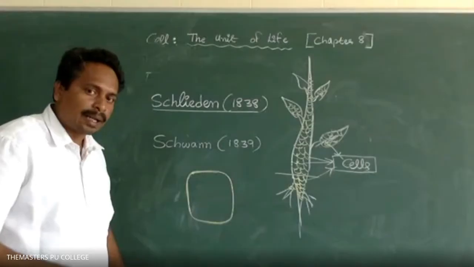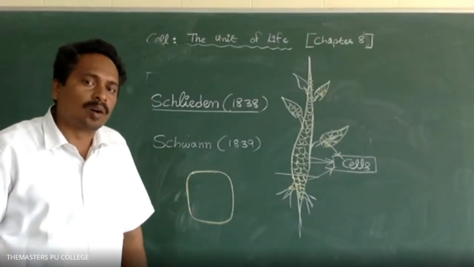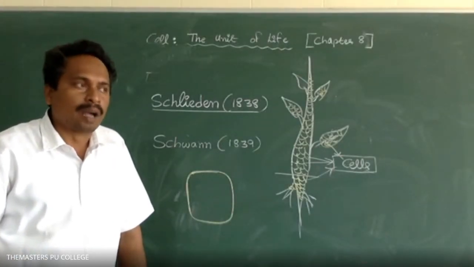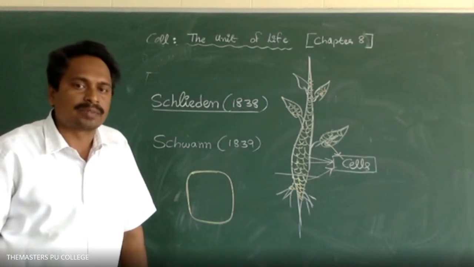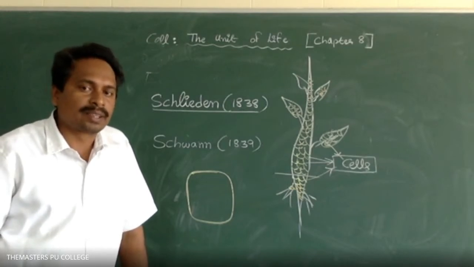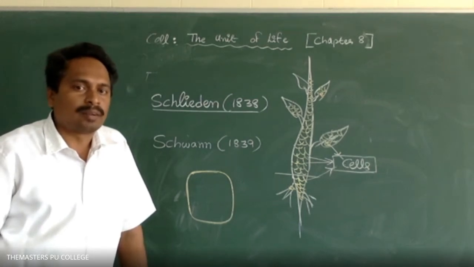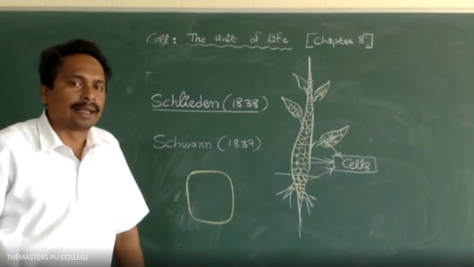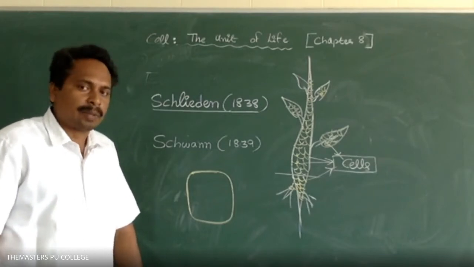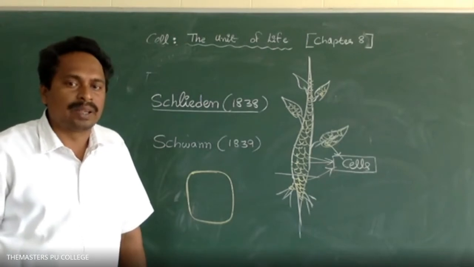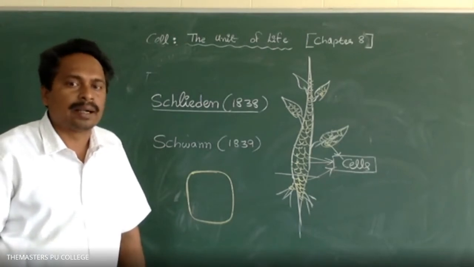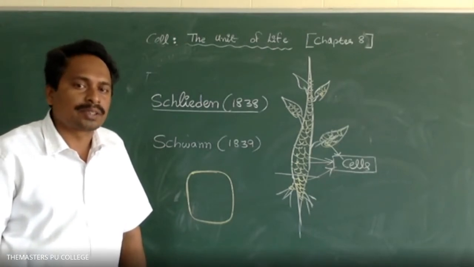The cell membrane is the outermost boundary. We already know the five kingdoms in Whittaker's classification: Monera, Protista, Fungi, Plantae, and Animalia. We have already learned the brief characteristics of kingdom Animalia in the biological classification chapter.